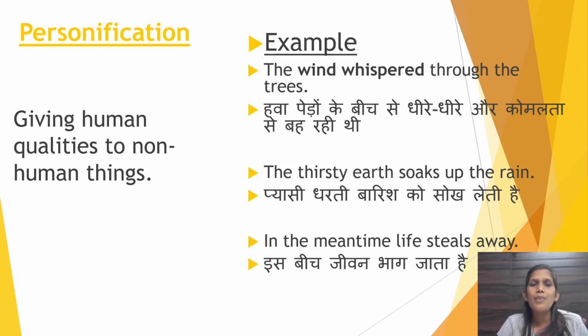Now similarly, example number 3. In the meantime, life steals away. Now here, life is given the human action steal, right? So life cannot actually steal. So this sentence is known as personification. Understood? So simple sentence, simple है. How to identify personification? Whenever human qualities are given to non-living things, that statement is known as personification.